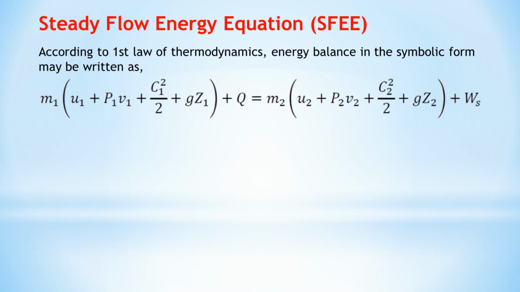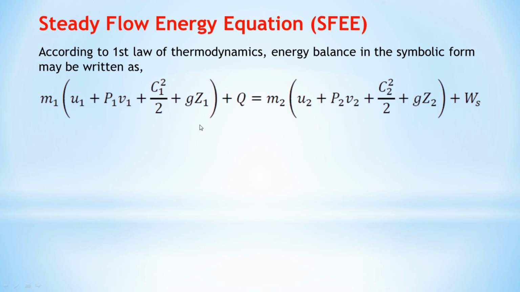According to the first law of thermodynamics, we cannot generate energy and we cannot destroy energy, but whatever energy is available in nature, it is all convertible. So the energy balance in symbolic form may be written as m1(u1 + p1v1 + c1²/2 + gz1) + Q = m2(u2 + p2v2 + c2²/2 + gz2) + work done.